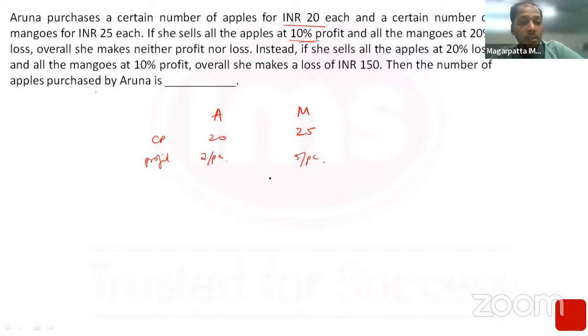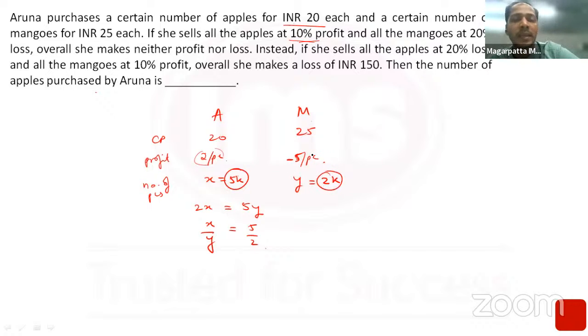Okay, and she makes neither profit nor loss. Therefore, the number of pieces would be what? Can I say if the number of apples is X and the number of mangoes is Y, the profit is 2 per piece into X, and the loss is 5 per piece into Y, and the two would be the same. So can I say 2X is equal to 5Y, and from here you'll get X upon Y is equal to 5:2. So you can take X is equal to 5K and Y is equal to 2K. So the number of pieces of apples and mangoes are 5K and 2K.